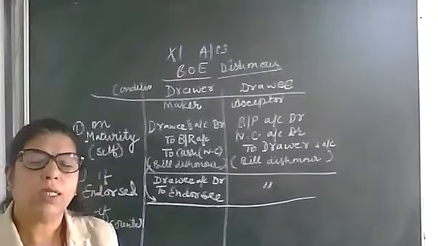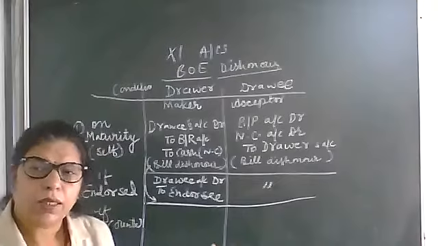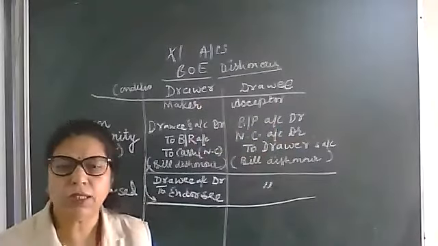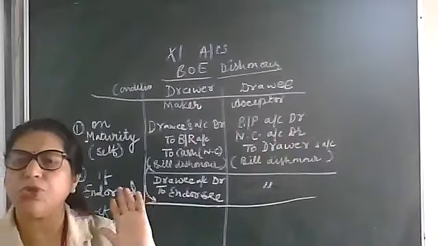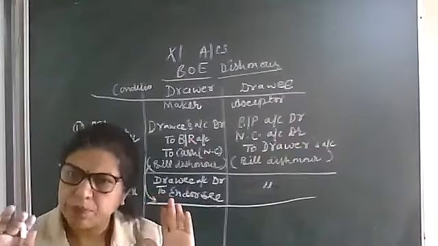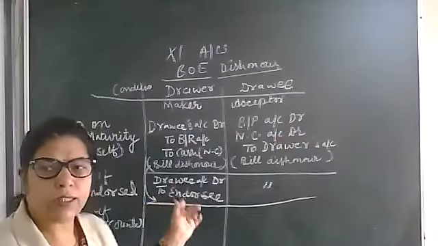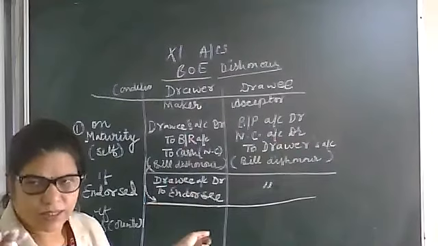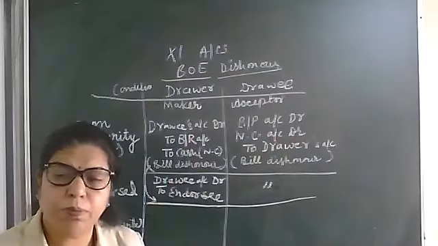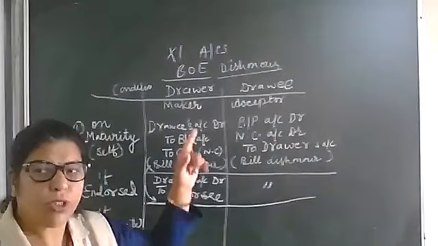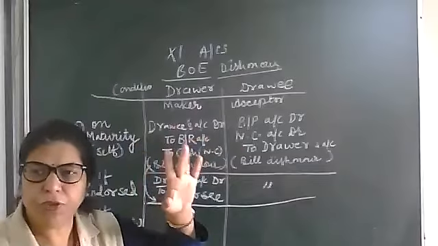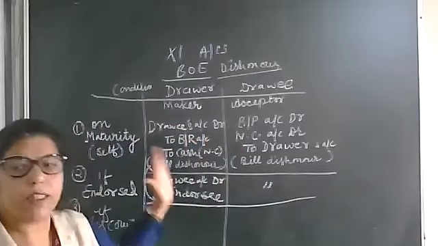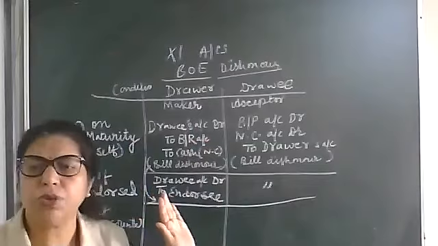Then the bank will approach the drawee for payment on maturity. The drawee refused to make the payment. Then what general entry will he pass? I'll tell you. The bank will approach the drawee. The drawee refused. Then the bank will approach the drawer and give the bill back to him.